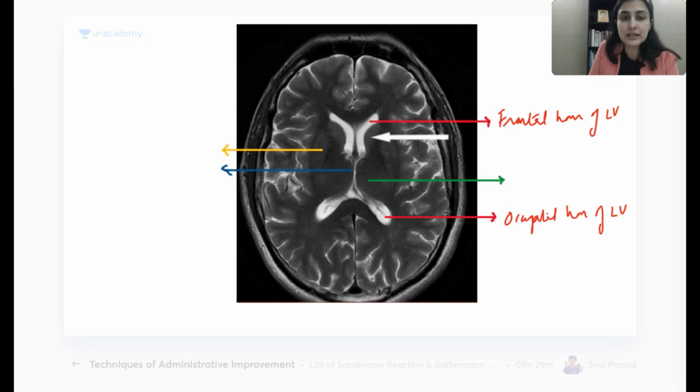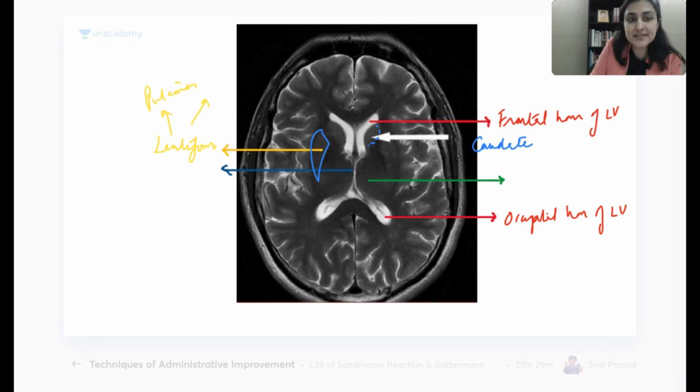Okay, wonderful. What is the white arrow showing me? Near the lateral ventricle? Caudate nucleus. Perfect. What is the yellow arrow showing me? Yellow, shaped like a lens. Lentiform nucleus. Perfect. Made up of what two things? Outer, putamen, inner globus pallidus.